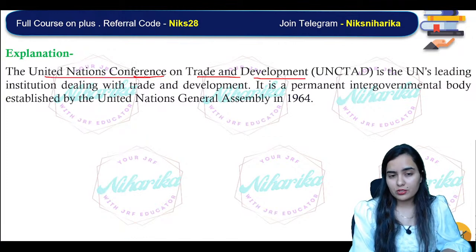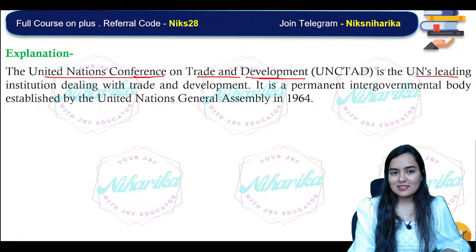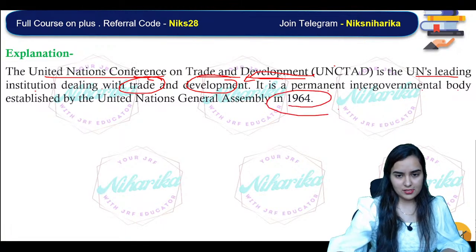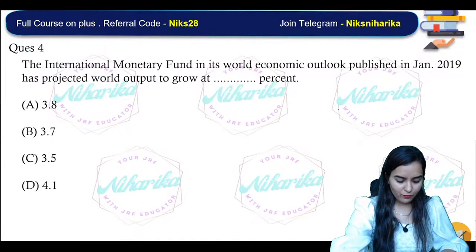You have to learn the full form also. It is the UN's leading institution dealing with trade and development, as the full form says. It's a permanent intergovernmental body established by the UN General Assembly in 1964.